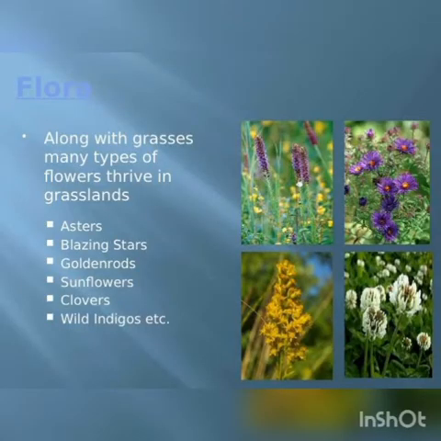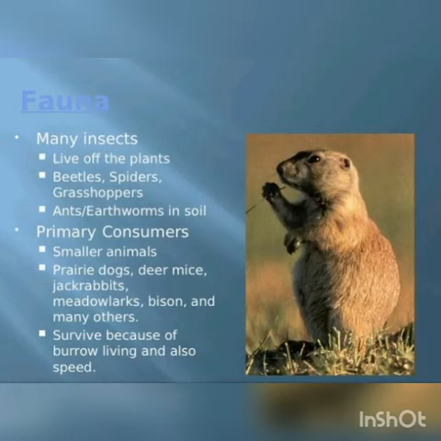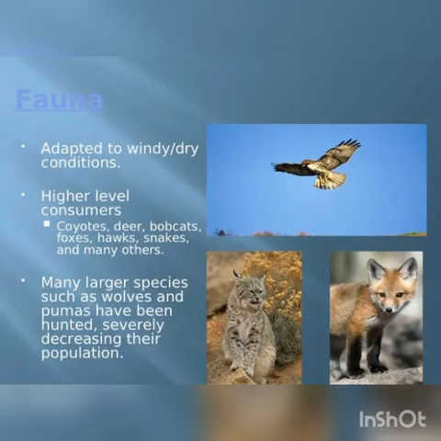Let's talk about the flora. Along with grasses, many types of flowers thrive in grasslands. They are asters, blazing stars, goldenrods, sunflowers, clovers, wild indigos, etc. Fauna: many insects live off the plants, such as beetles, spiders, grasshoppers, ants, and earthworms in the soil. Primary consumers are smaller animals: prairie dogs, deer mice, jackrabbits, meadowlarks, bison, and many others, adapted to wind or dry conditions.